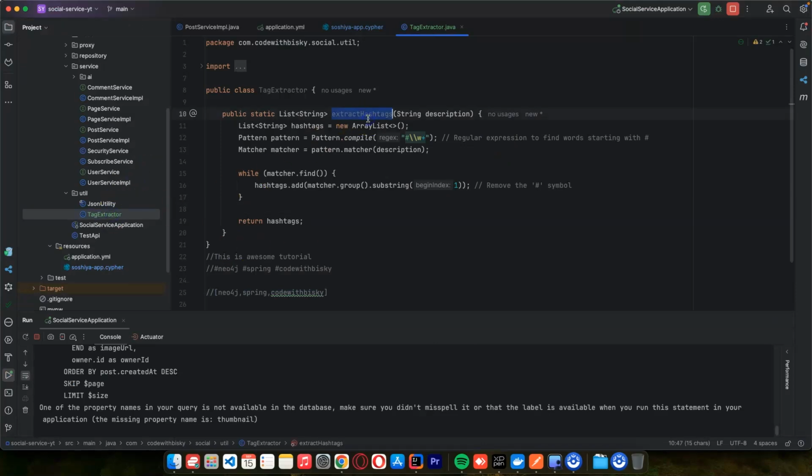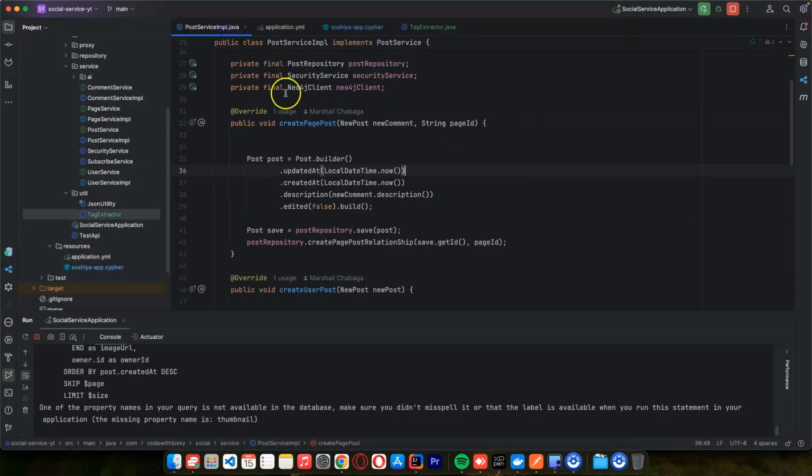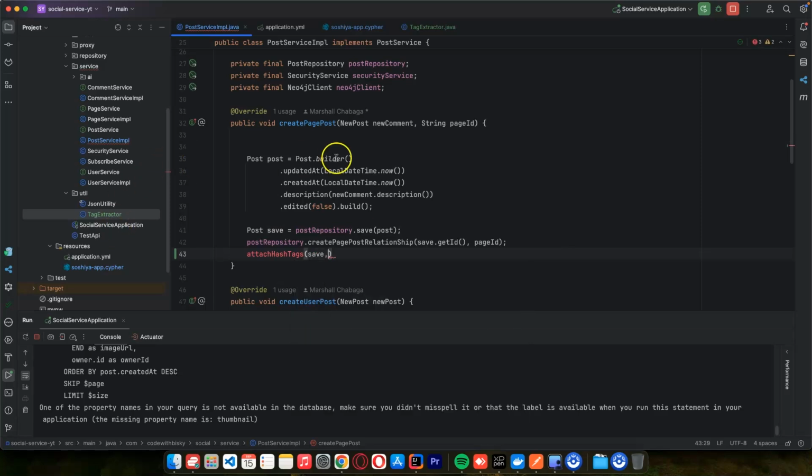So what I can do, we can come to our post service here. When we are creating a new post, after doing this, I can say attach hashtags. This is the post that has been saved, and I want the description of the post, which is this one.